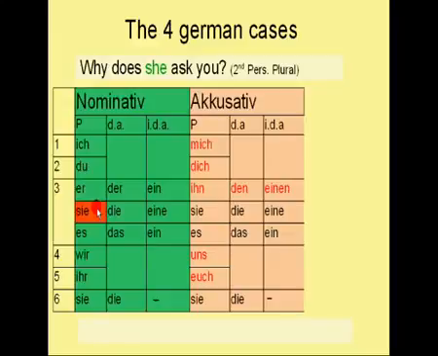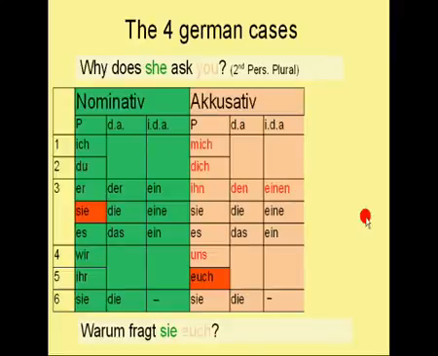So it's warum fragt sie? So what is the object in the sentence? It is you. So what does you for second person plural in the accusative case mean? It means euch. So the question would be Warum fragt sie euch?